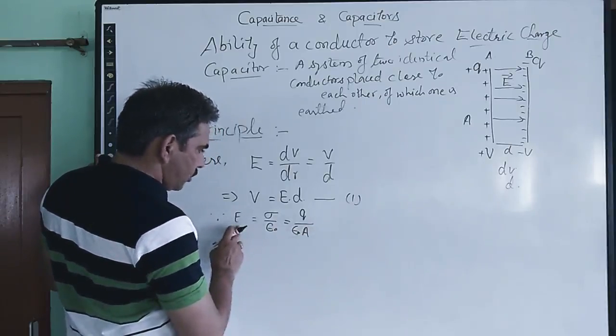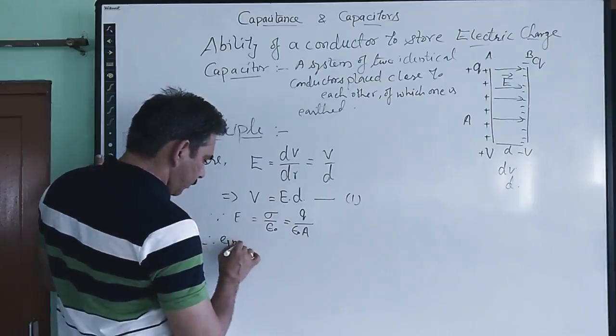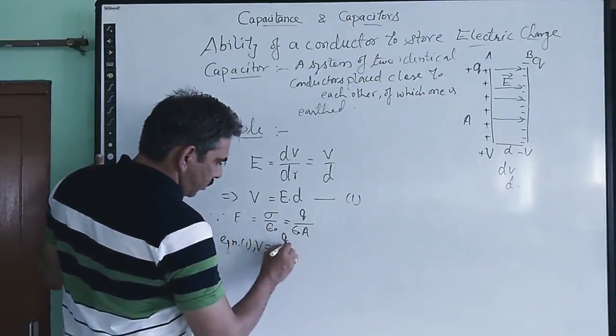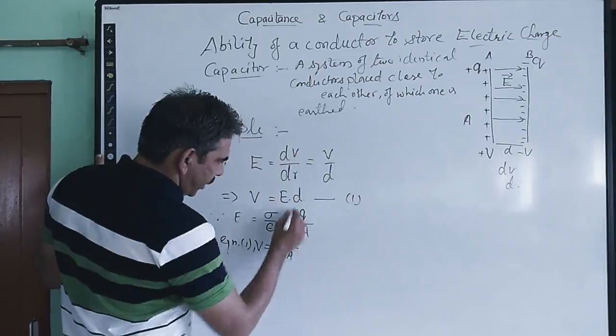We are going to use this value of electric field here. Therefore equation 1 takes the form V is equal to E, which is Q upon epsilon naught A, into d.